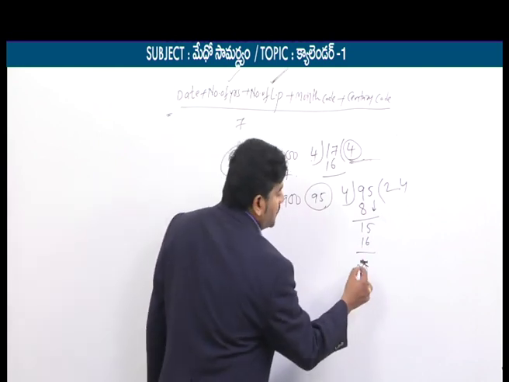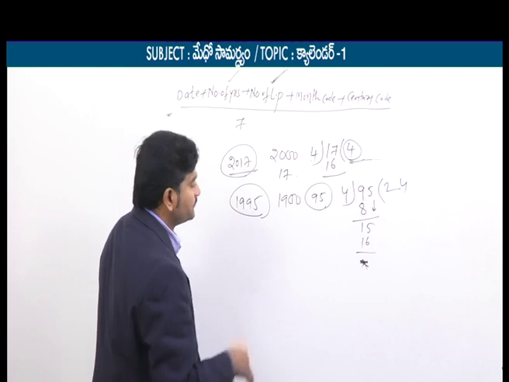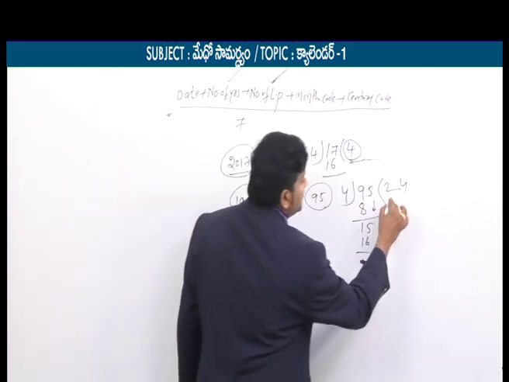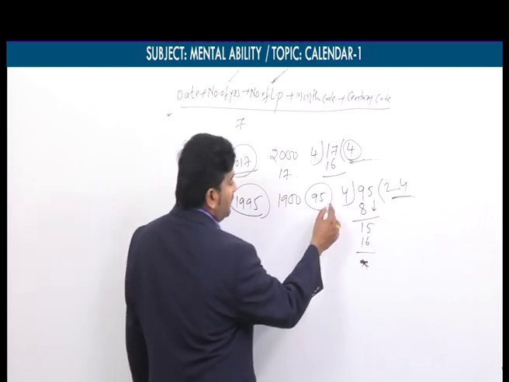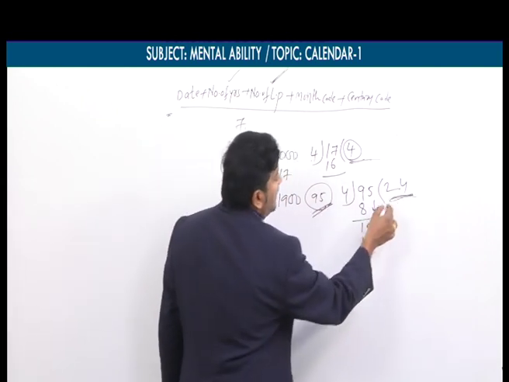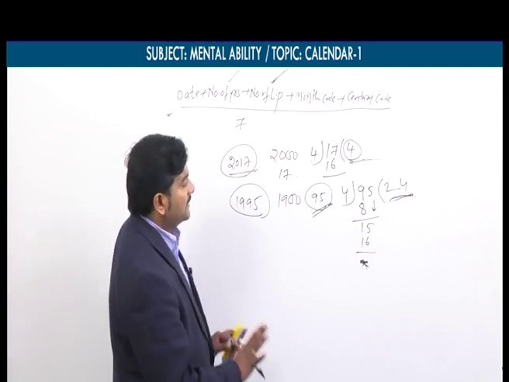Forget this remainder. You may get 1, 2 or whatever, 3 below 4. You can ignore that. But what is my quotient here? 24. What does it mean? Out of 95 years, how many leap years I am having? 24 leap years I am having. So that is the main concept.